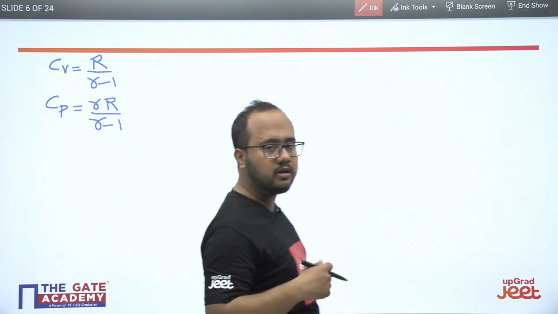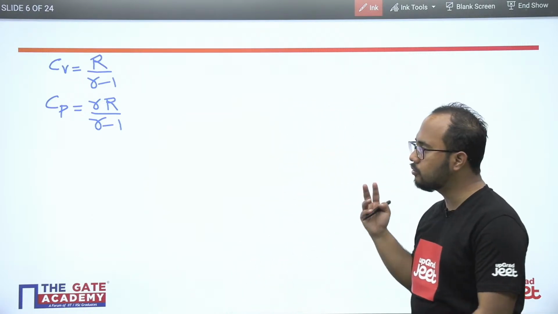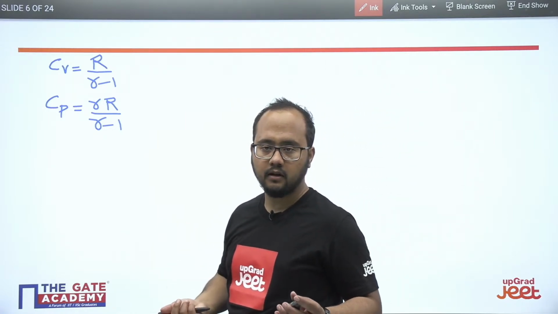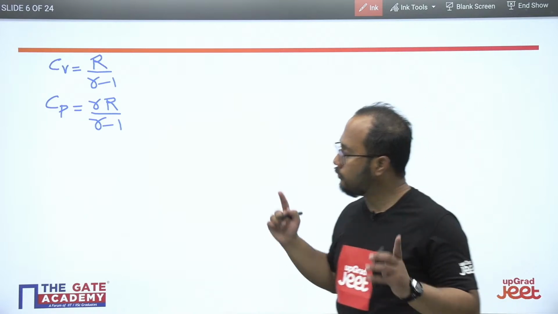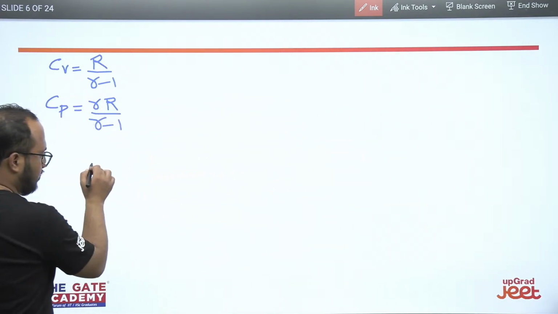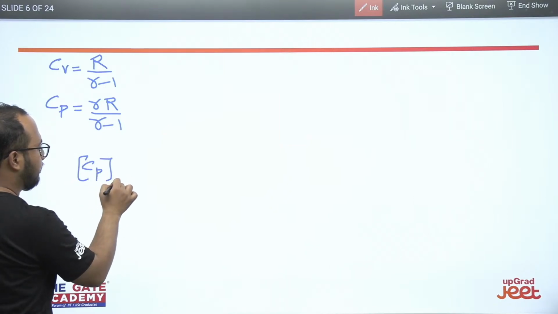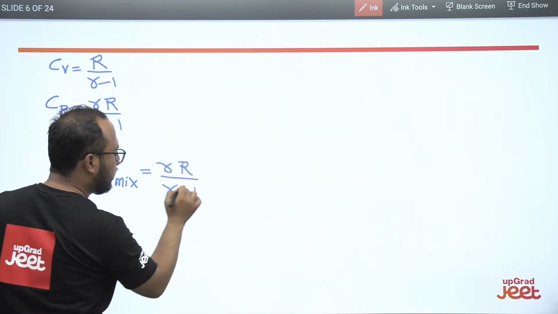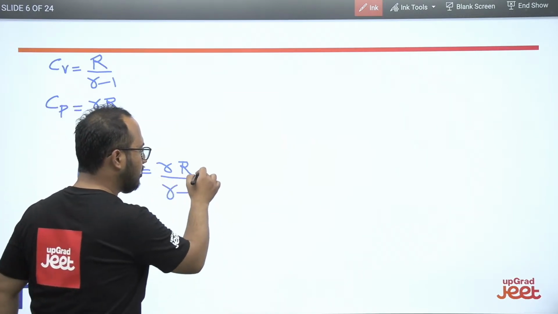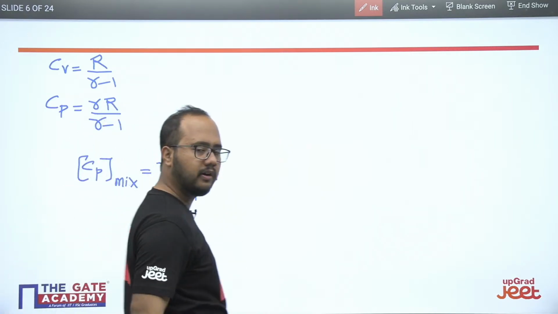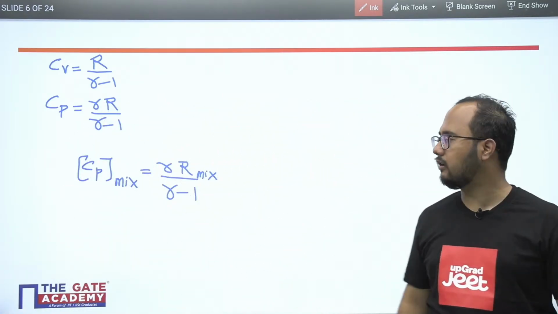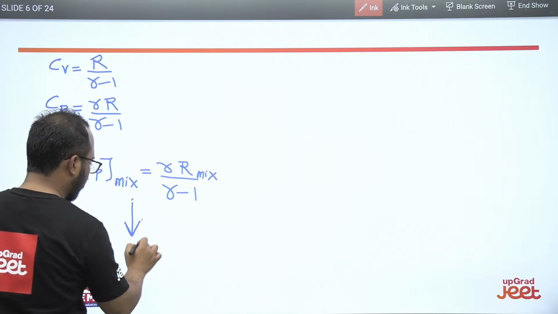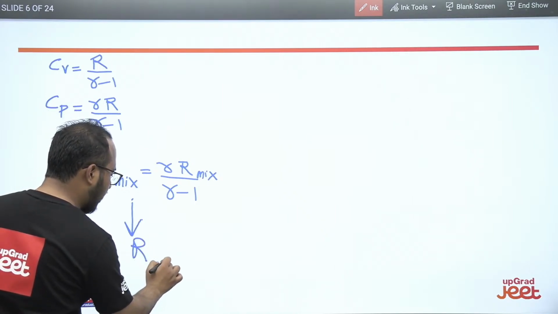But in this particular question, there is not one single fluid. There is a mixture of gases. Definitely we have to use the mixture relation. So first of all, our agenda should be such that we have to first calculate the Cp of mixture. Then only we can calculate the value of gamma from this particular relation. But again, what is the value of R for the mixture? That again we have to calculate first. So first we have to calculate R of mixture.